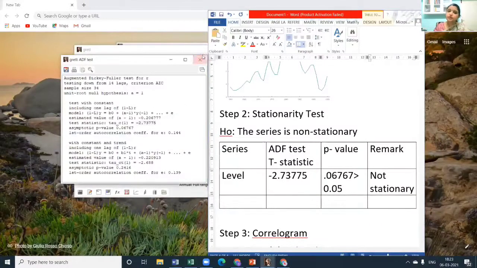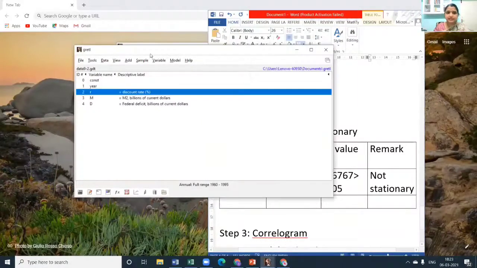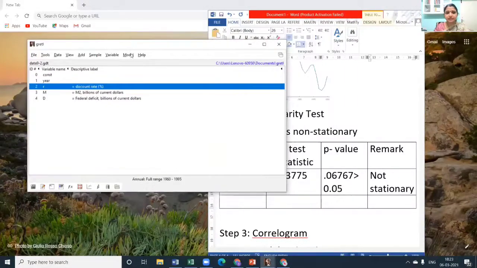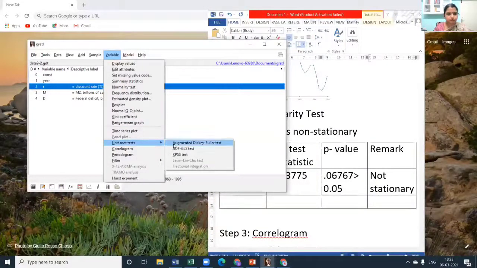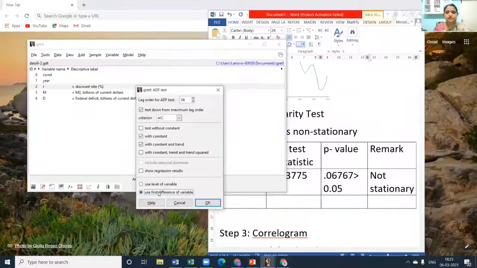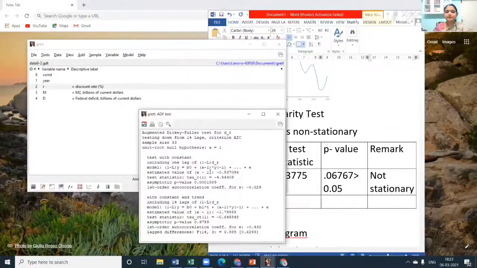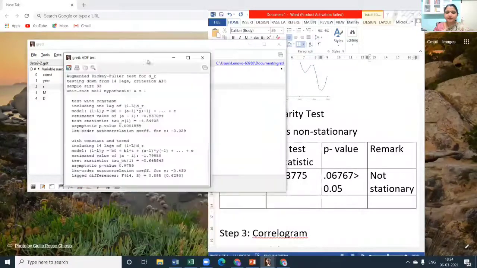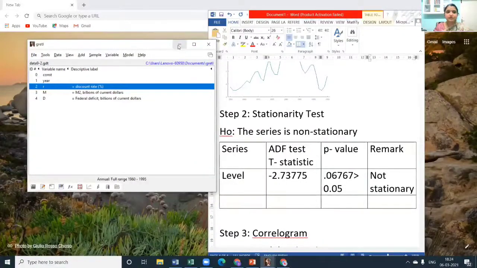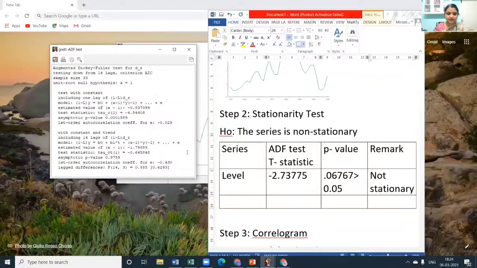So what are we supposed to do? We need to perform the analysis once again and check whether it attains stationarity in the first difference. So we use first difference here, instead of level. I hope I'm going quite slowly. I usually have a tendency to run with it, so please let me know if I'm going very fast. And we take the difference variable. That is one reason why I'm typing in between, so that all will get time to work along with me by the time I figure out the values.